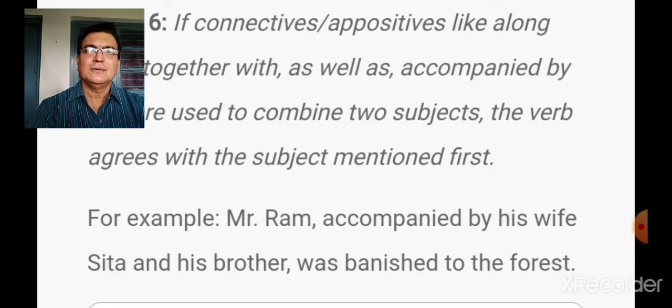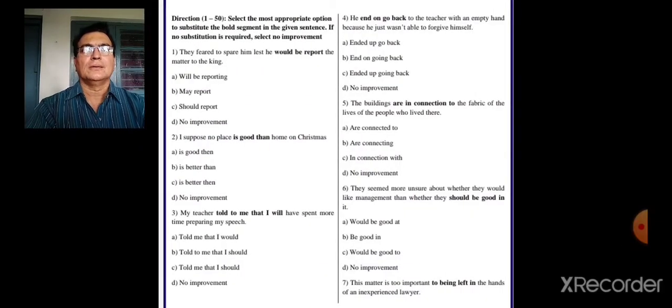Now let's see some of the examples. So let's take up a test. We'll take up a few examples today.